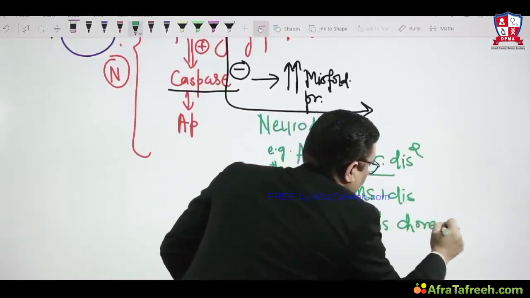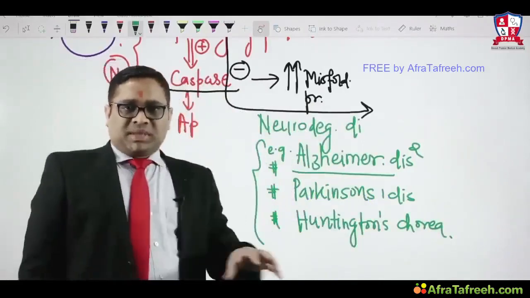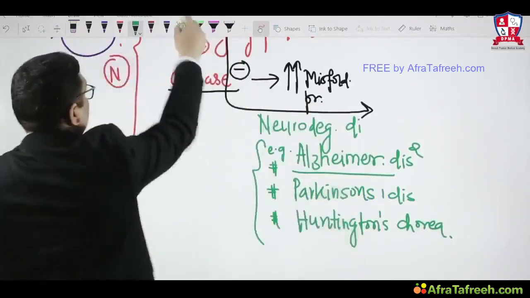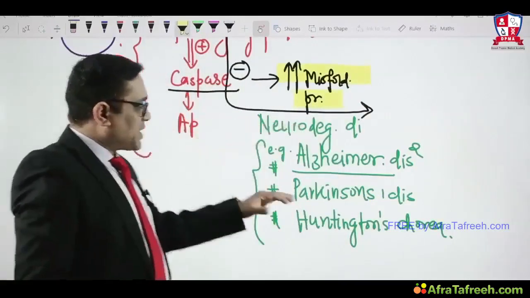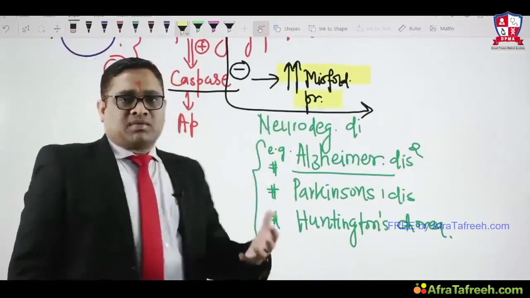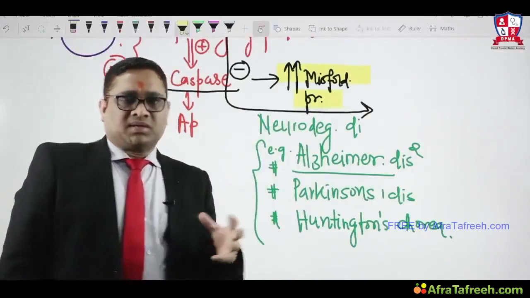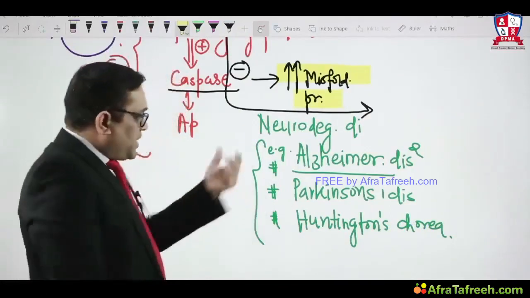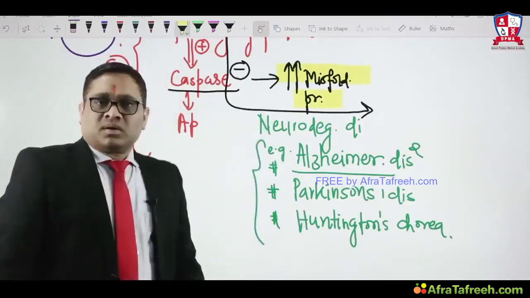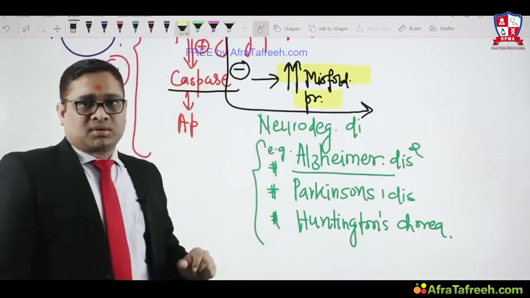So these are the three important neurodegenerative disorders where misfolding of the protein is the basic pathology. See what I have written? Misfolding of the protein is the basic pathology. Alzheimer's disease, Parkinson's disease and Huntington's disease will have increased accumulation of the misfolded protein. So that is the relevance of apoptosis. When apoptosis is defective, we may see this kind of neurodegenerative disorder due to accumulation of misfolded proteins, right?